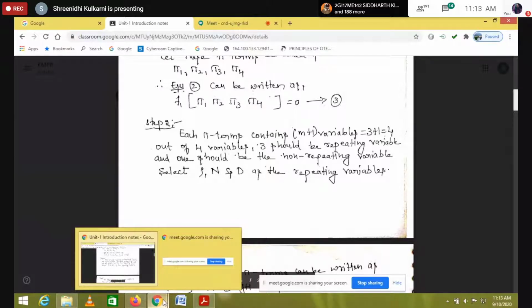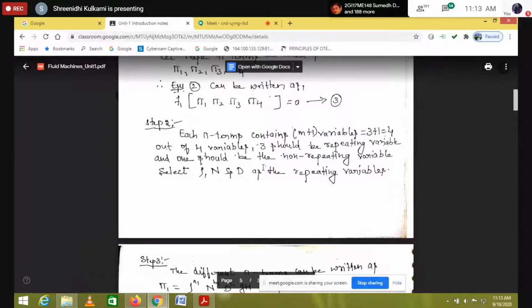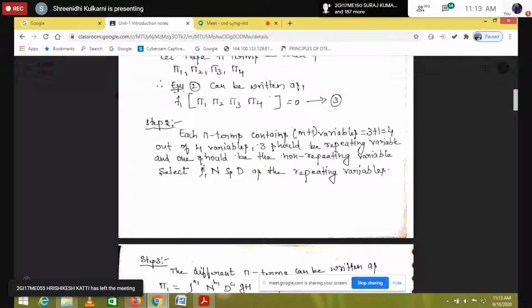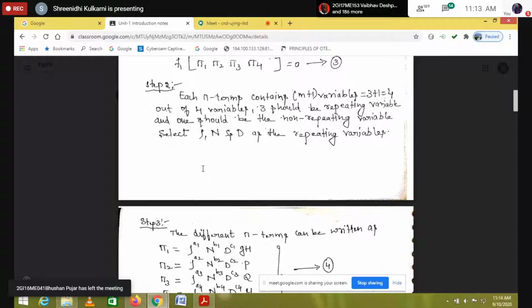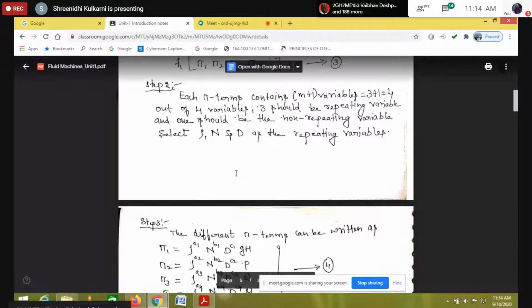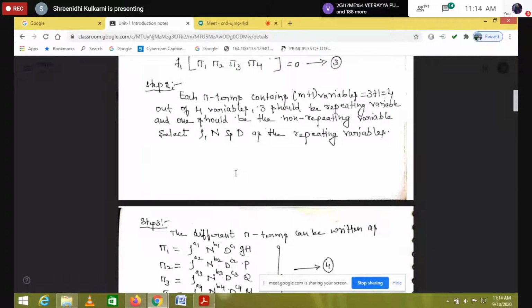So whatever this is, we are going to convert 3 plus 1 is 4. So out of 4 variables, 3 should be repeating variables and 1 should be a non-repeating variable. Clear? Yes. So we have to select the repeating variables.